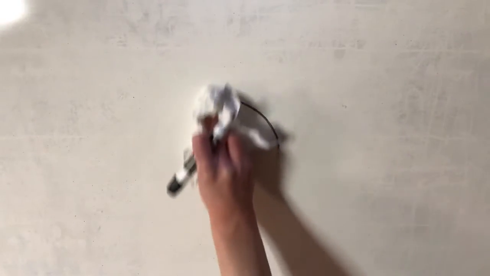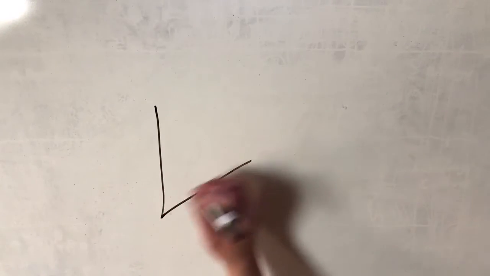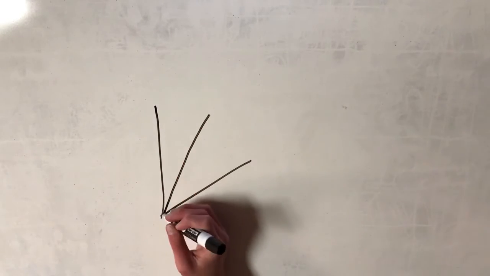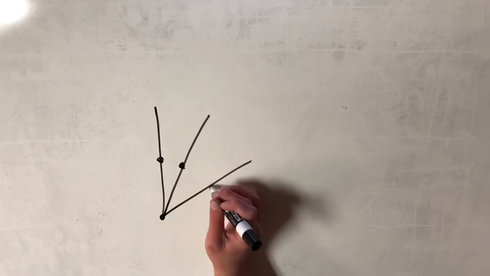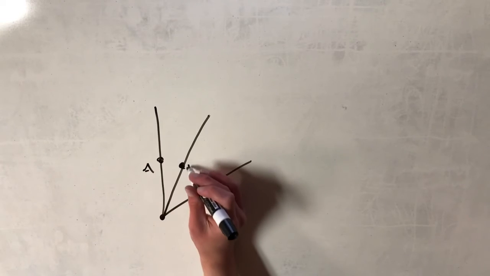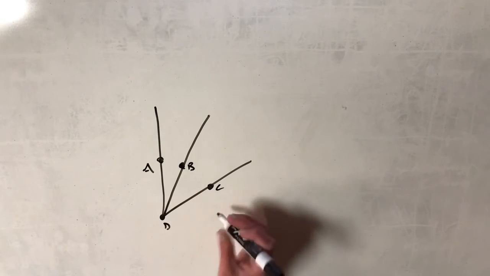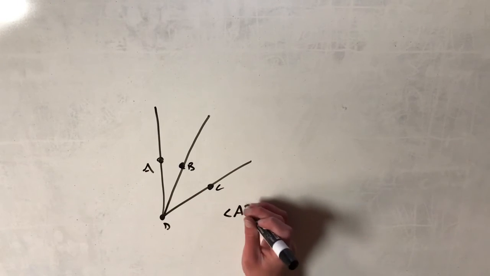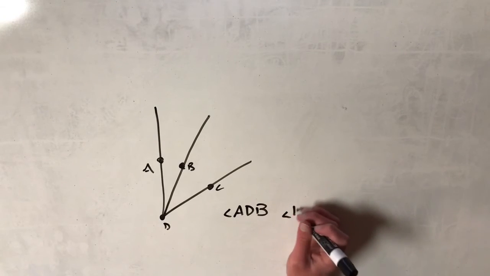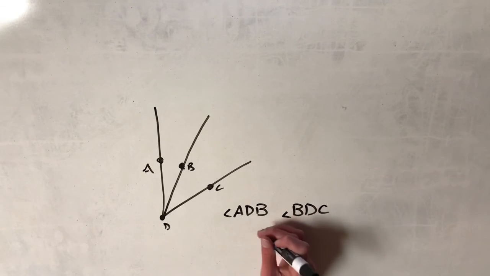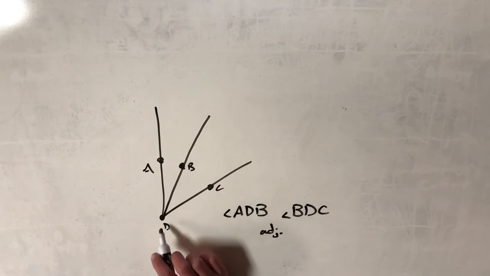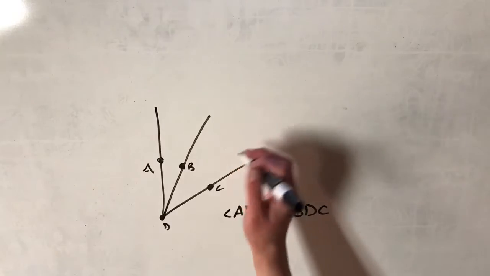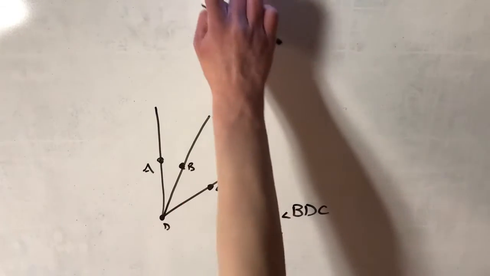There's different relationships that an angle can have. If 2 angles are next to each other like this, we'd say that angle ADB is adjacent to angle BDC, because they're right next to each other and they share a ray here, because technically these lines would go out for infinity, so they share a ray.